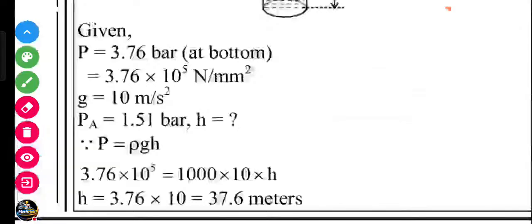Here is the explanation. P equals rho g h. You put the data in this equation, and you can get the answer easily.